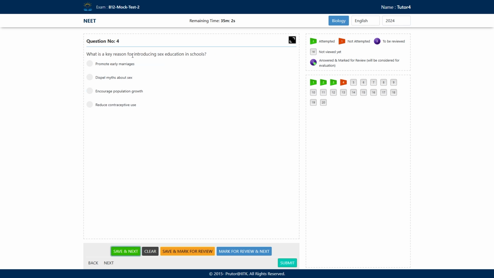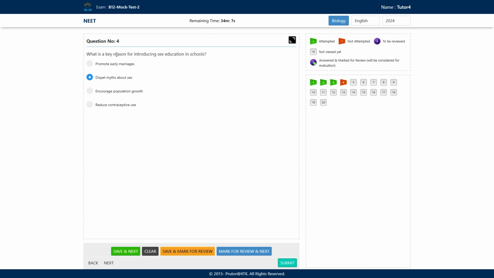Next question. What is the key reason for introducing sex education in the schools? Why should sex education be mandatory in the schools? What are the options? Option A, they promote early marriages. Option B, dispels myths about sex-related issues. Option C, encourage population growth. And option D is reduce the contraceptive use. What will be the correct answer here?